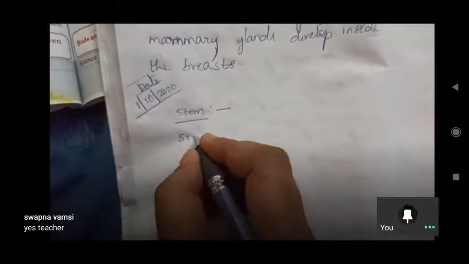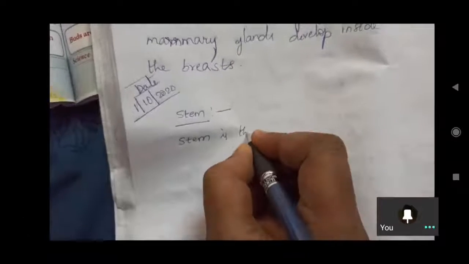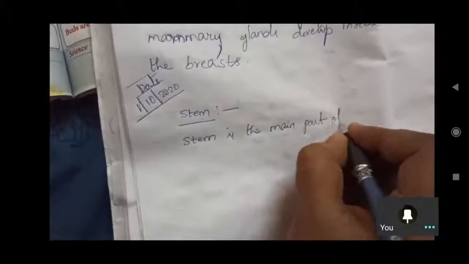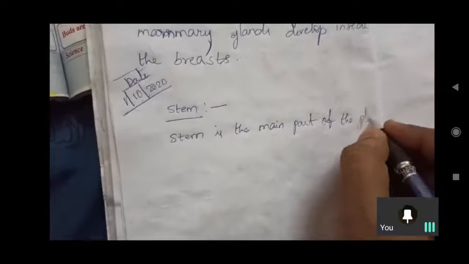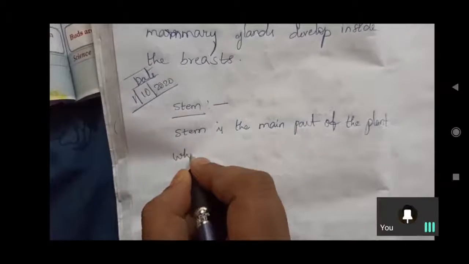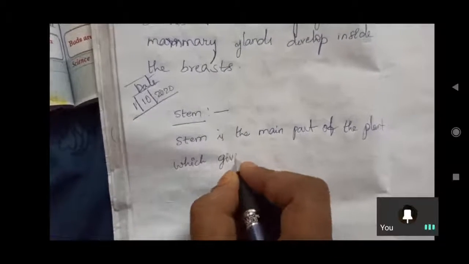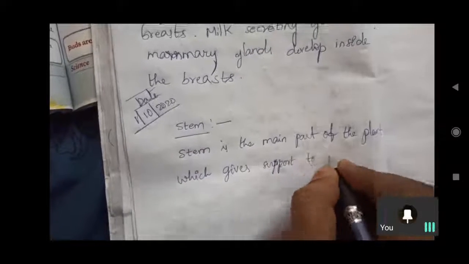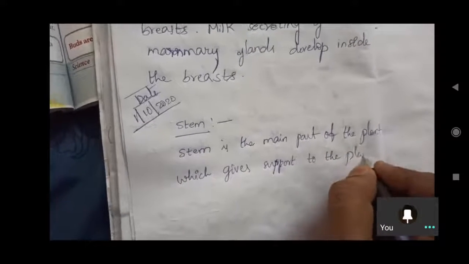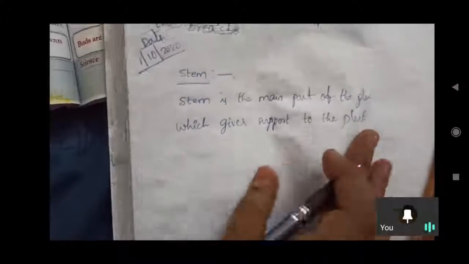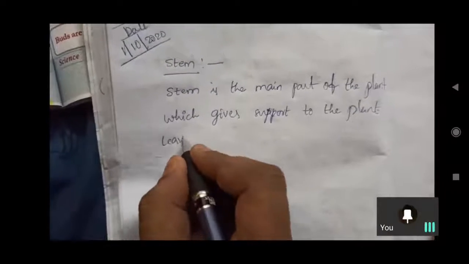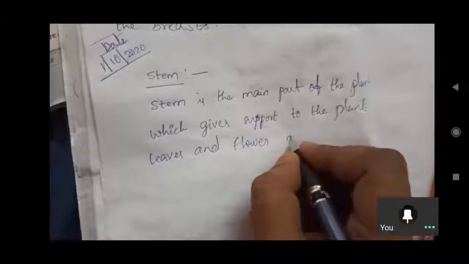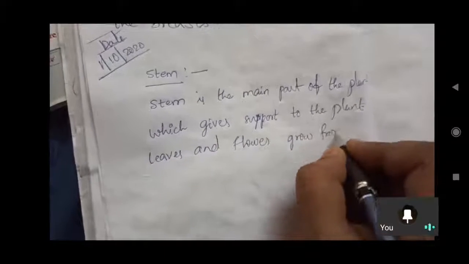Stem is the main part of the plant which gives support to the plant. Leaves and flowers grow from the stem.